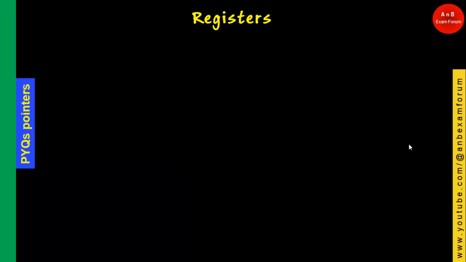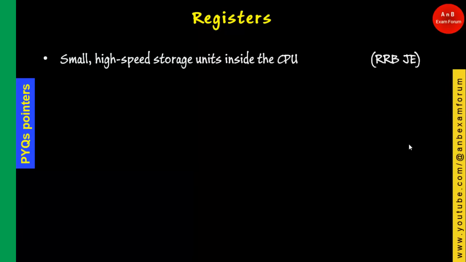So the next topic is registers, and we have already made a video on the registers. So in this we are going to have a brief about the registers. Registers are small high-speed storage units. First thing, these are very small. It is not big if you compare with the hard disk. These are very small, and basically they are inside the CPU. And one more characteristic is that they are very high speed.